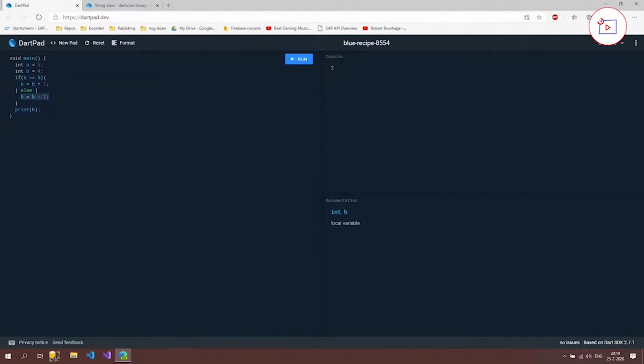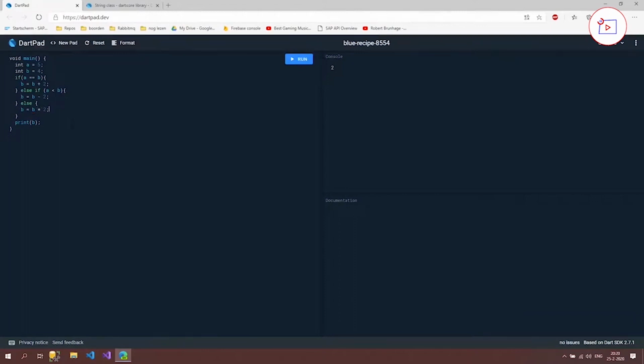You can actually chain these two to each other, and you can create an else if statement. And how this works is, I'm going to say something different, and again else, I'm going to say that B is B times 2. Now you might wonder, how is this going to work?